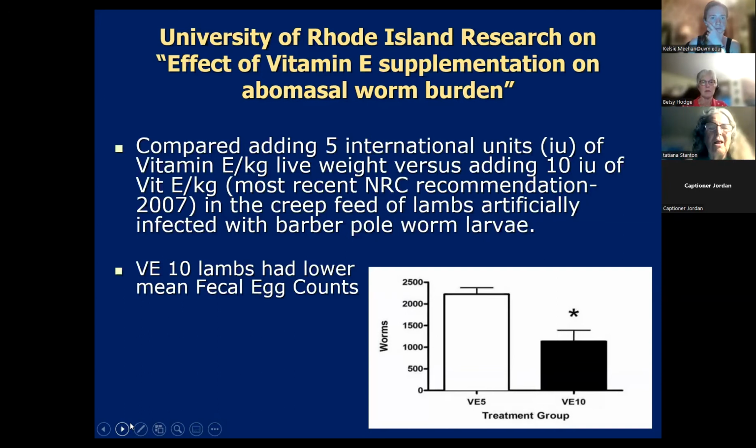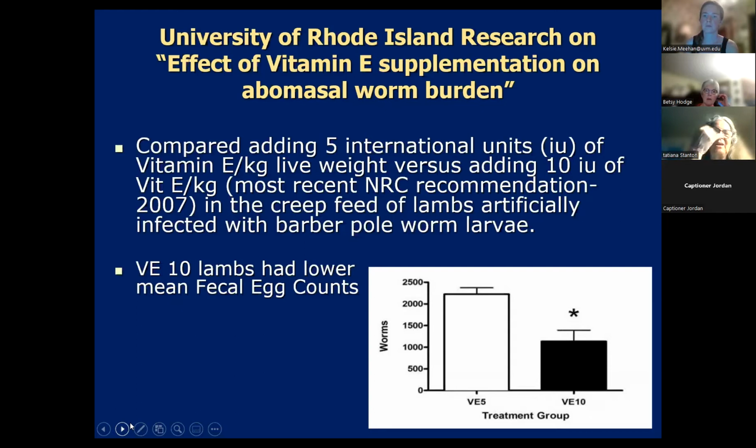And Cornell, Doug Hogan and Mike Toney, had calculated that you would meet the new NRC requirements if you put 10 international units of vitamin E per kilogram live weight in the creep feed of lambs, versus the old requirement, which would have been about 5 international units of vitamin E per kilogram of live weight.